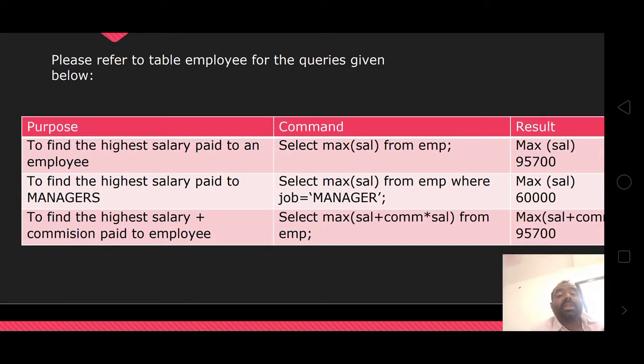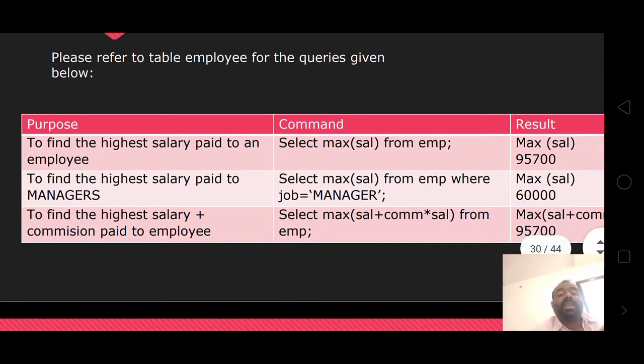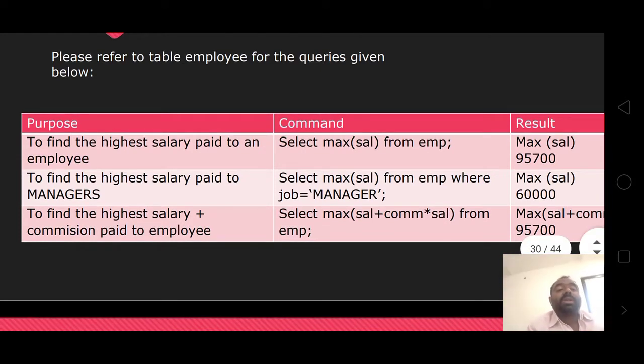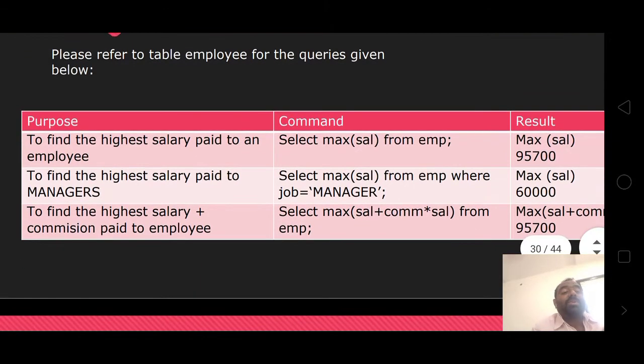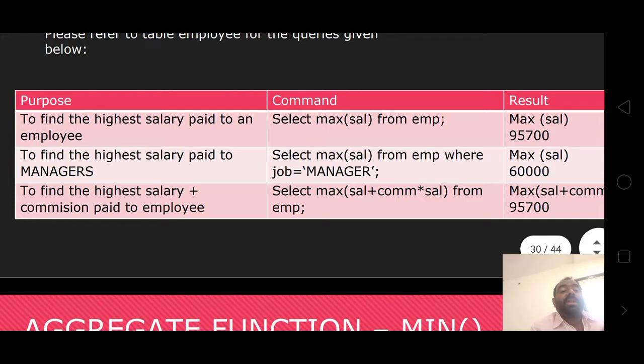To find the highest salary paid to a manager, the query is: select max salary from employee where job is equal to manager. Who is the manager who got the maximum salary? Using max, the result given is 60,000.